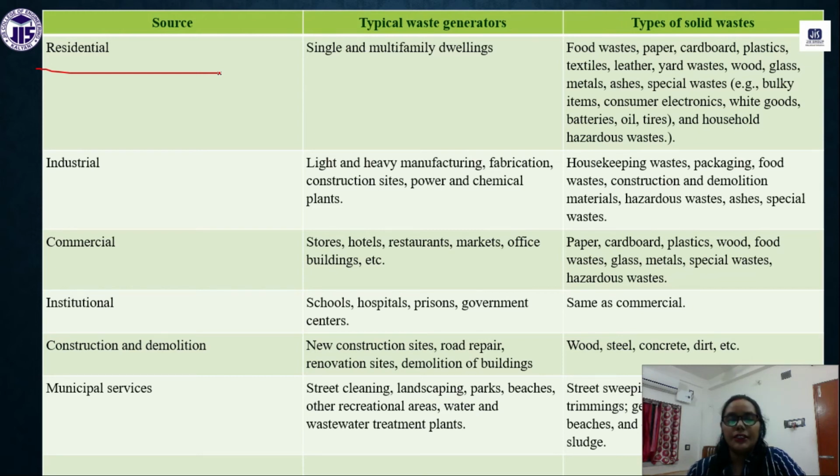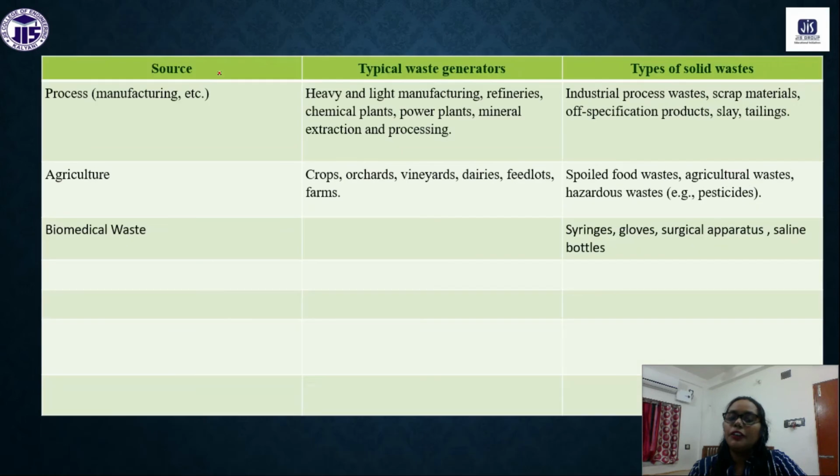These are some of the solid waste which belongs to the category of construction and demolition. And municipal solid waste means any waste from landscaping, parks, beaches. Whatever solid waste we are getting from there is the municipal solid waste. Next we have biomedical solid waste. Biomedical solid waste is very important, right?